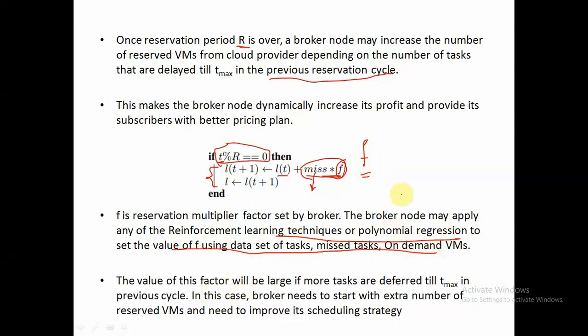So we can use some supervised learning such that if we have, let's say, 50 tasks, and among those tasks we are missing out 12 tasks, and the number of on-demand instances is, let's say, 8, then the value of f will be something like 0.5. So we will use some training set, train our classifier, and then predict the value of f using some learning algorithm after each reservation cycle is over.